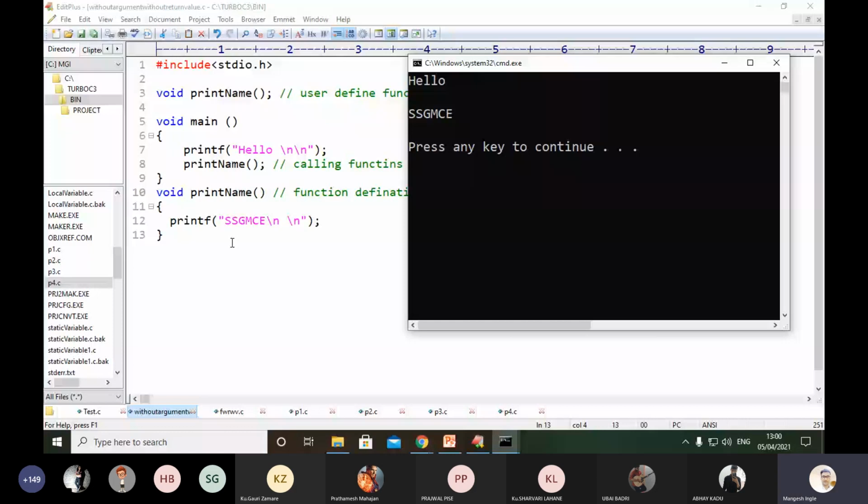For understanding it better, we can use another simple example. Just concentrate here.